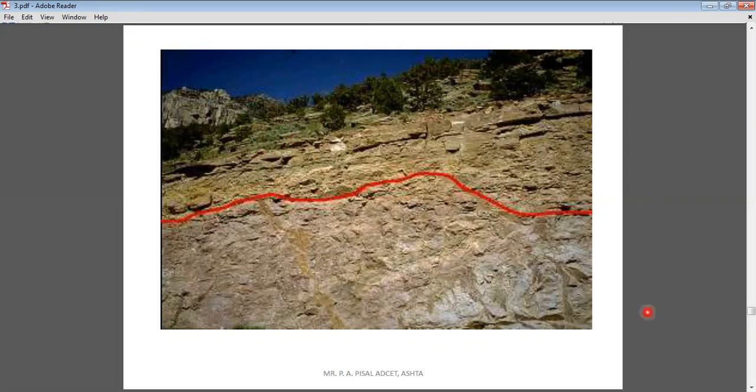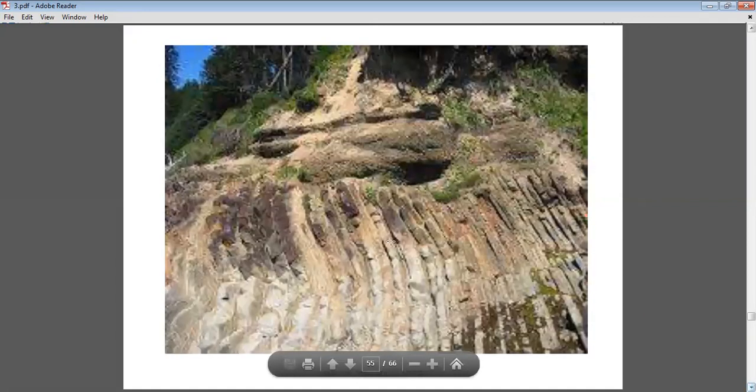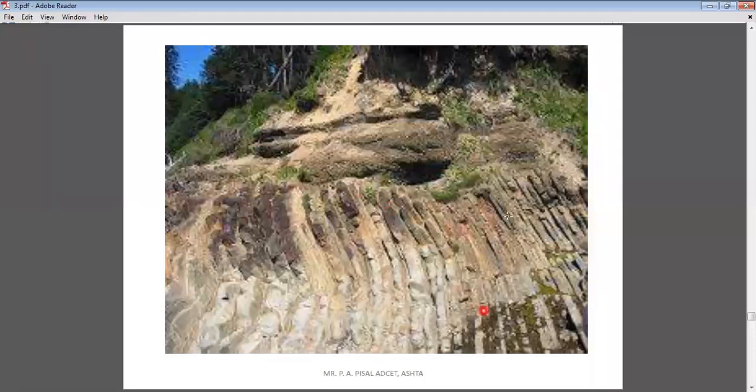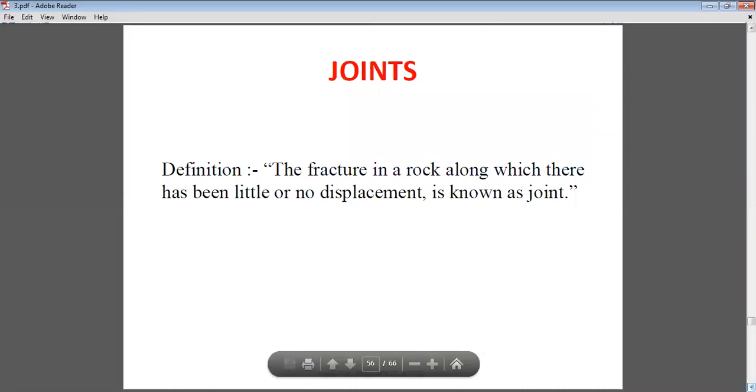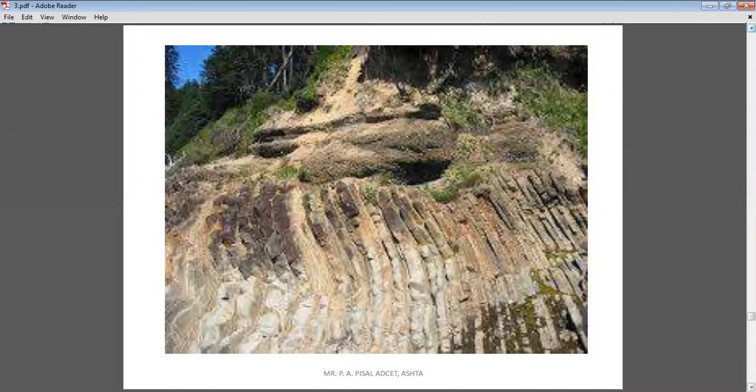Again, I will show you here. You can clearly observe that the bottom rocks are vertical or with some inclination, and the rocks above are more or less horizontal. So this is again an angular type of unconformity. So this is about today's discussion regarding unconformity.